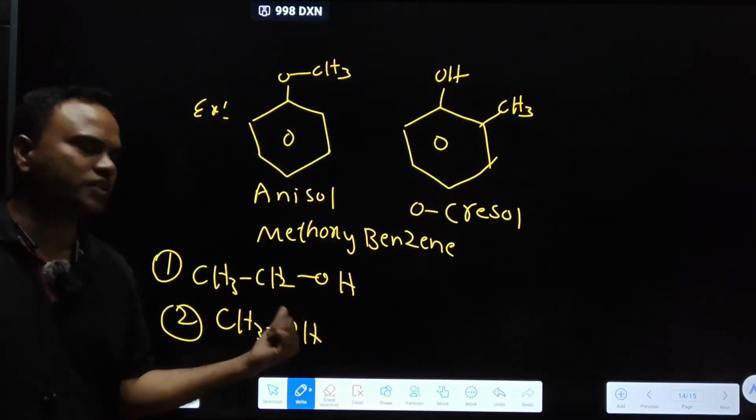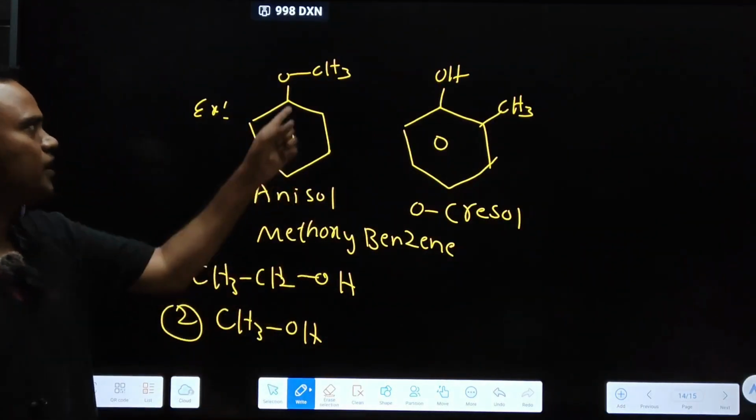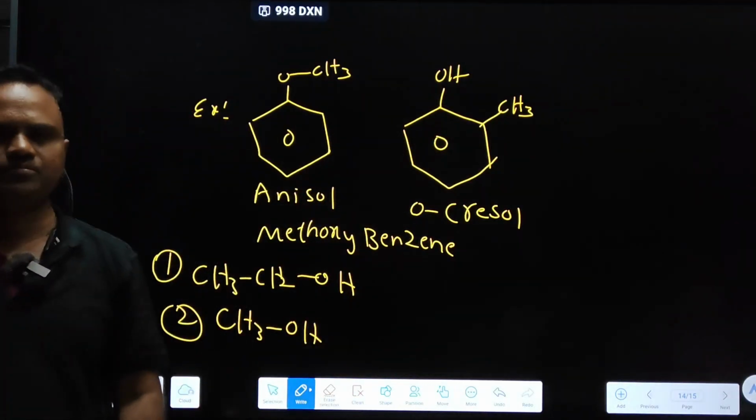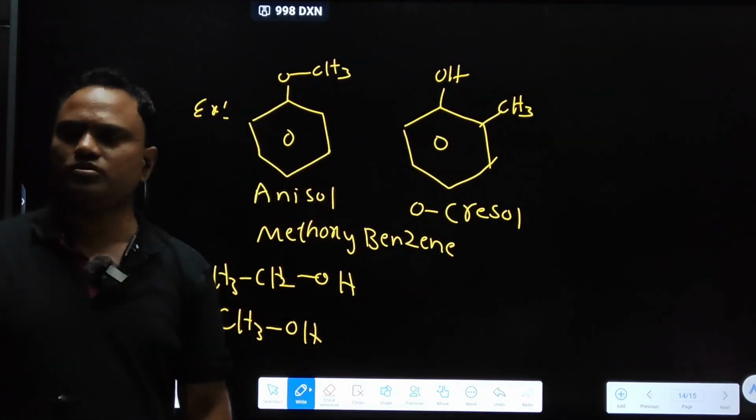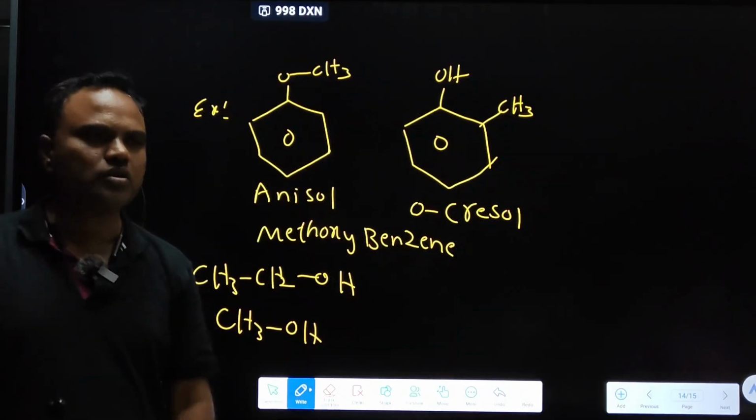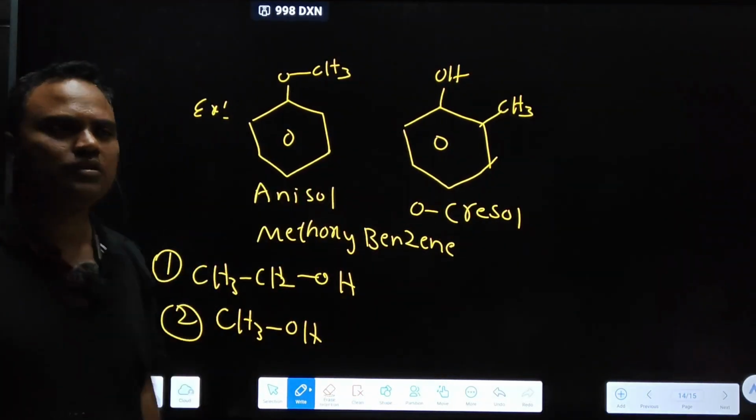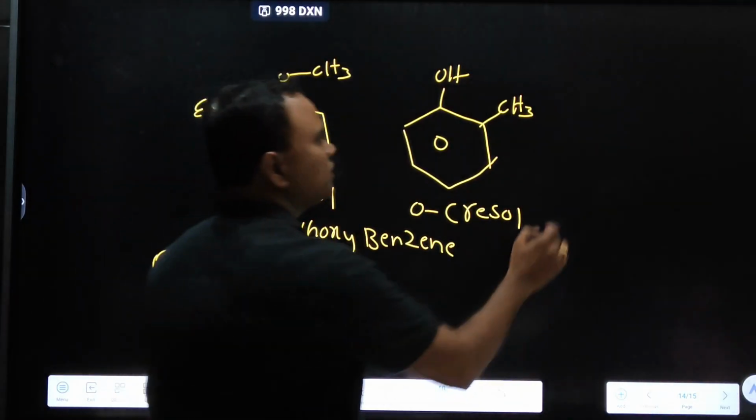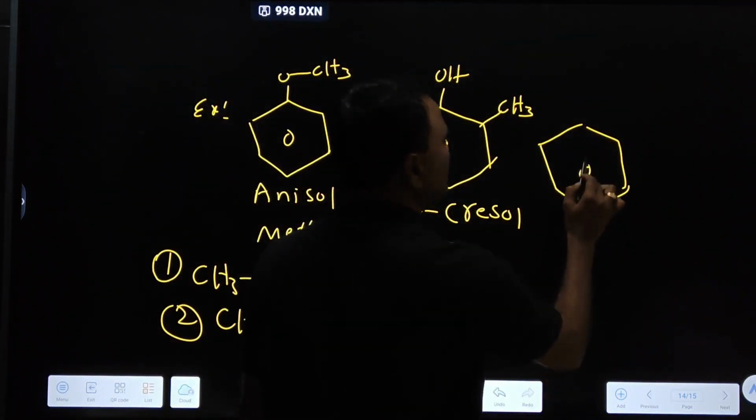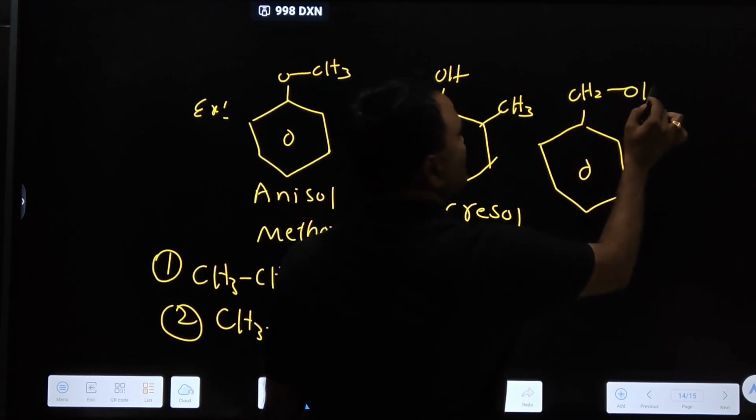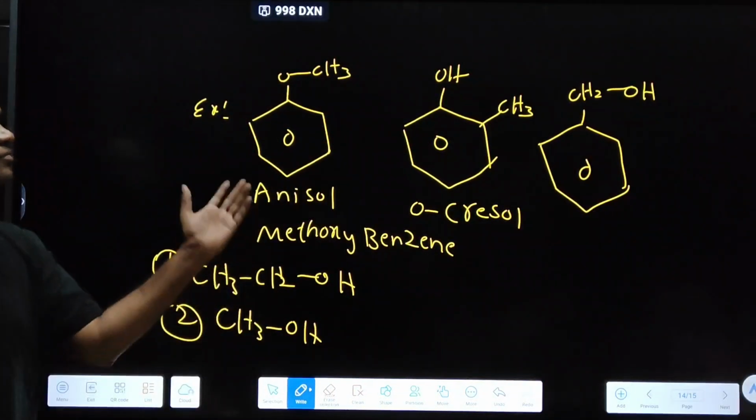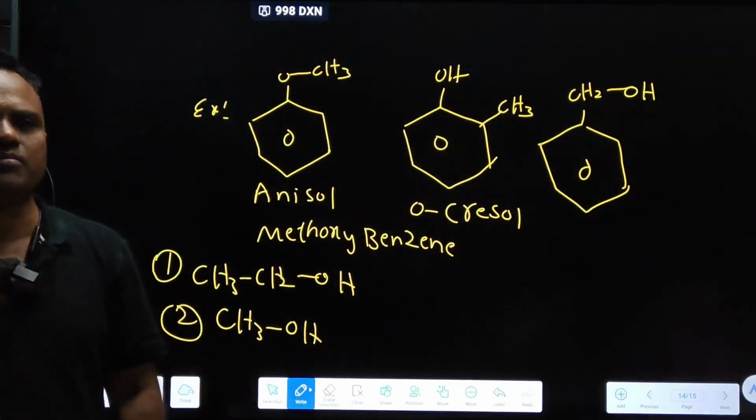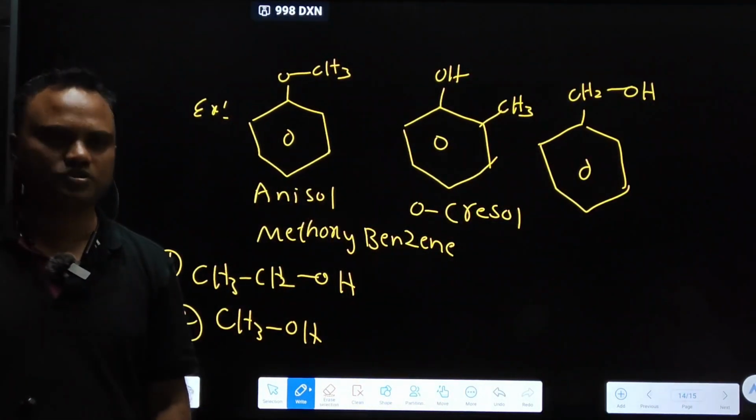Here the connectivity is different, O-carbon, O-carbon only. These two are different compounds with different chemical properties, so functional group isomers. Can you frame another example? Can we write it in another format? Can we write like this? Benzyl alcohol, correct. So 1, 2, 3 come under which isomerism? Functional group isomerism.